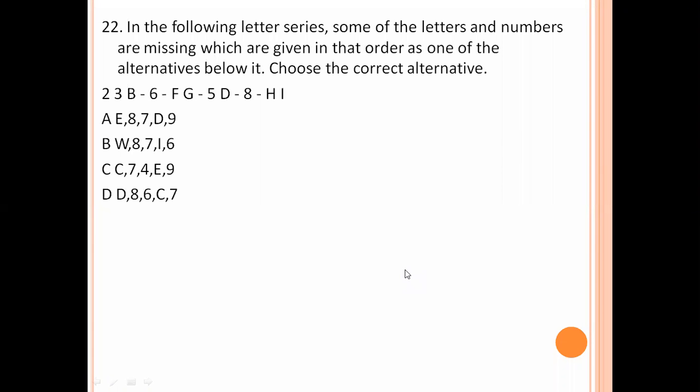Next. In the following letter series, some of the letters and numbers are missing, which are given in that order as one of the alternatives below it. Choose the correct alternative. 2, 3 continuous values. B, next value is C, 6, 7, F, G, 4, 5, D, E, 8, 9, H, I. So C, 7, 4, E, 9. So option number C is the right answer.